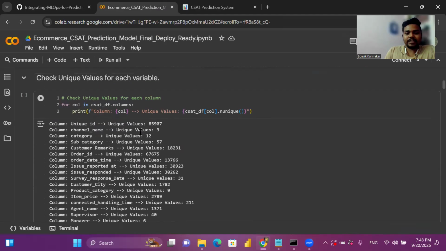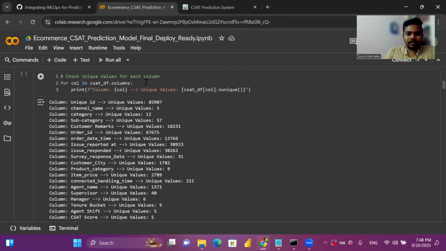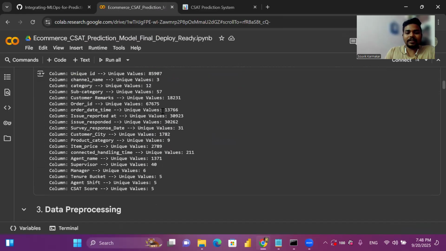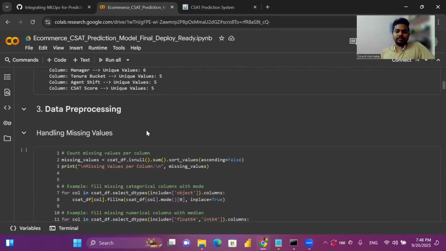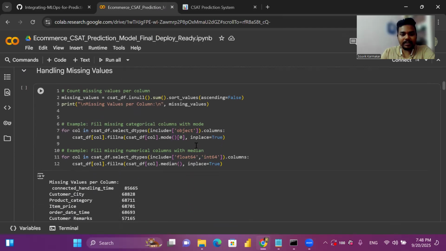So here we are checking unique values. You can see these are the values, so unique ID should be unique only. For channel name, there are three unique values present, and I have represented that for all other features. So let's start with the data pre-processing part. So first of all, I have checked the missing values. Yeah, already checked earlier.